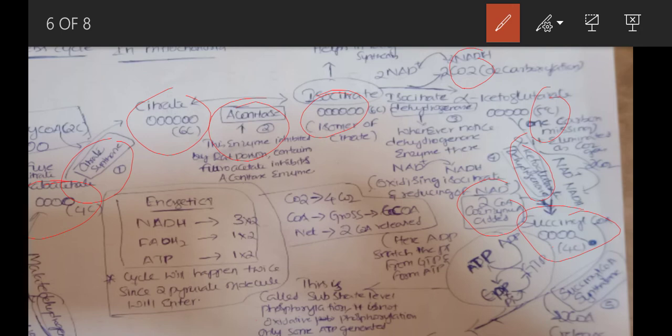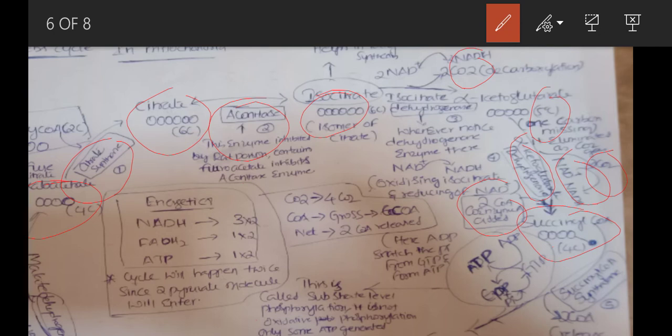Alpha keto dehydrogenase is taking hydrogen from alpha ketoglutarate and adding it to NAD plus to form NADH, right? And this succinyl CoA is a 4 carbon compound, so one of the carbons will be eliminated as CO2. So from alpha ketoglutarate it forms succinyl CoA.